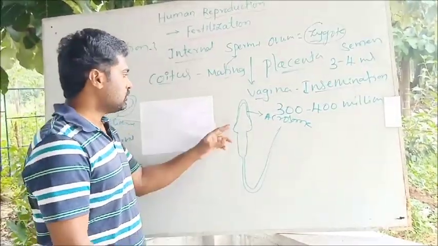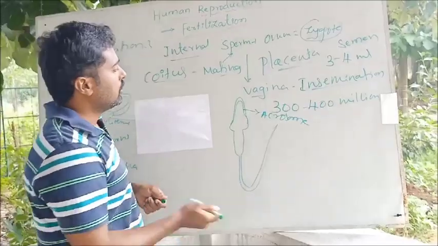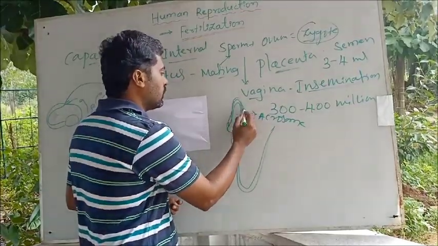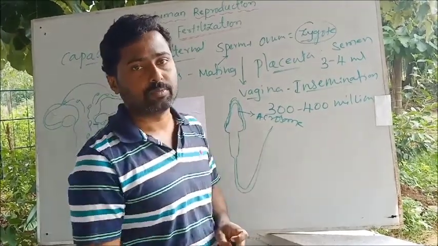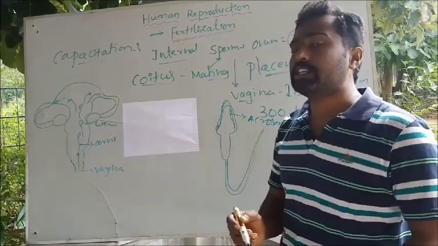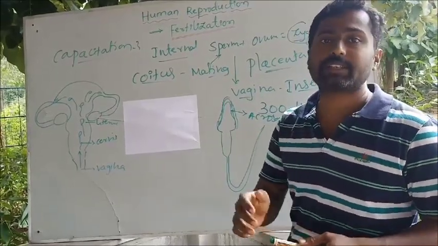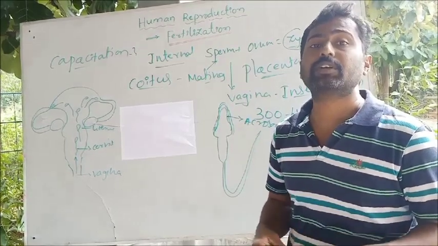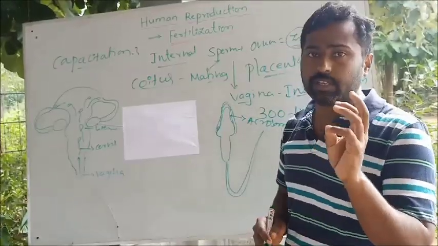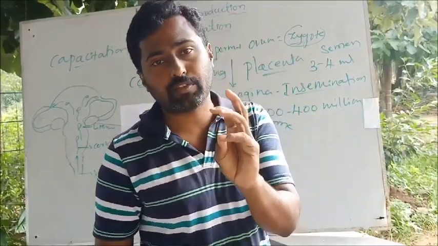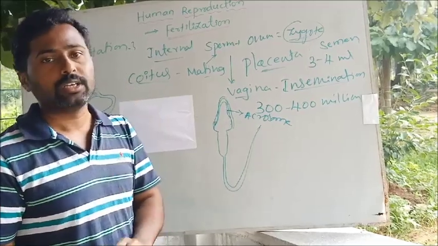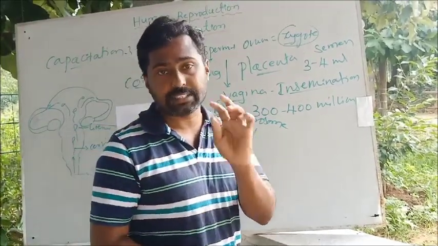So one thing: during capacitation, the acrosome has a cholesterol covering or a fatty sheath found around the sperm, especially in the head region, in the acrosome region. That fatty sheath or cholesterol sheath is removed by the secretions of the female genital tract.